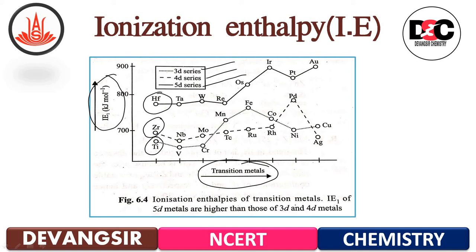So this is the trend in the ionization enthalpy of transition metals for 3d, 4d as well as 5d, that is first transition series, second transition series and third transition series.